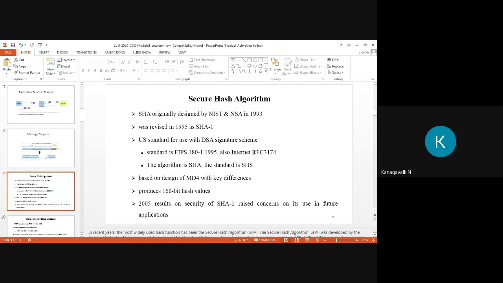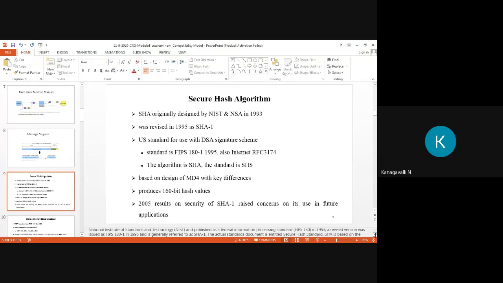So here, the algorithm's name is Secure Hash Algorithm, the SHS, Secure Hash Standard, right? The function in the Secure Hash Algorithm was developed by the National Institute of Standards and Technology and published as a Federal Information Processing Standard, FIPS. The expansion of FIPS is Federal Information Processing Standard, in the year 1993 initially.